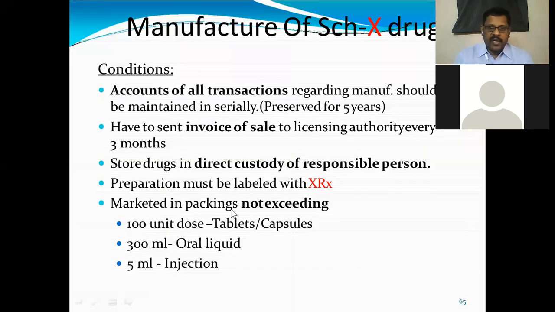Marketed in packings not exceeding 100 unit doses if it is a tablet or a capsule. If it is an oral liquid, not more than a 300 ml packing, and if it is an injection, not more than 5 ml.